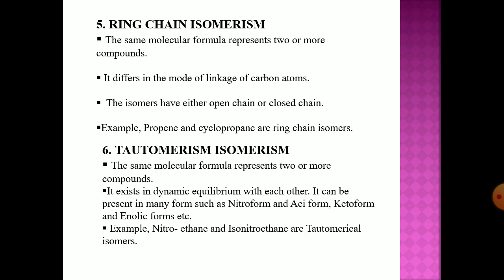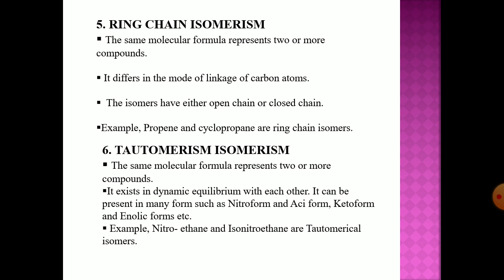The fifth is ring chain isomerism. The same molecular formula represents two or more compounds. They differ in the mode of linkage of carbon atoms. The isomers have either an open chain or a closed chain. For example, propene and cyclopropane are ring chain isomers.